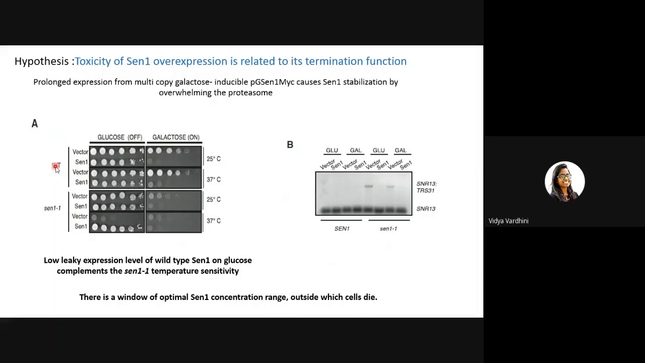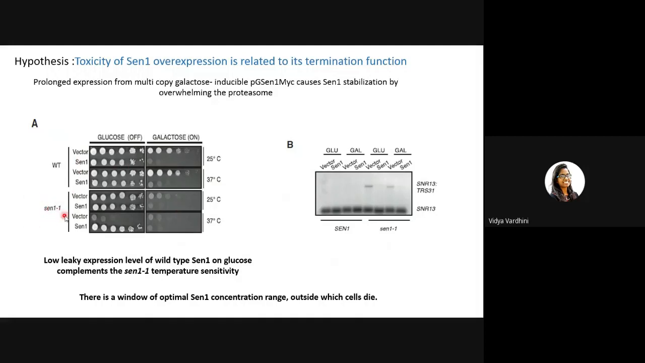But when you are expressing SEN1 in the wild type cells under multi-copy plasmid, galactose in the on state would produce so many copies of SEN1 that the cell is dying. So overexpression of SEN1 is toxic here, as you can see. And they've taken this at two temperatures, 25 degrees Celsius and 37 degrees Celsius as permissive and non-permissive, though it is not related to wild type. It is a control for the temperature sensitive mutant of SEN1.